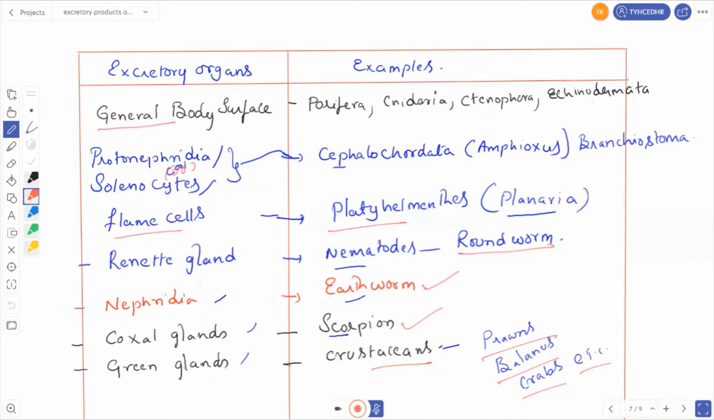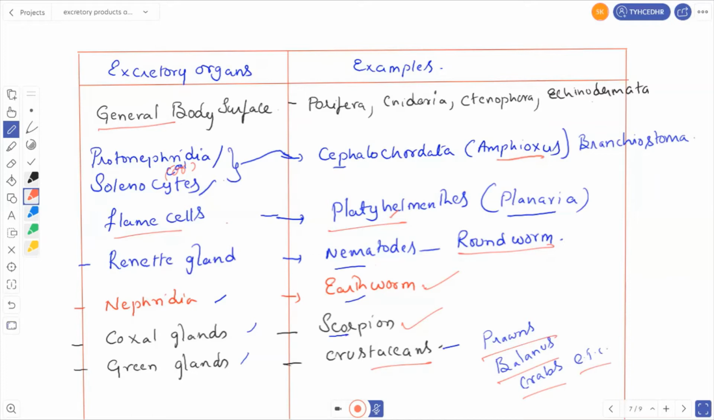Generally, if we take Porifera, Cnidaria, Ctenophora, and Echinodermata, there are no special excretory organs. The excretion of substances occurs through their general body surface. Similarly, in Cephalochordata, an example is Amphioxus. In these animals, the protonephridia or solenocytes are the excretory organs. Then flame cells are the excretory organs in Platyhelminthes. Renette gland is the excretory organ in nematodes, especially in roundworms.